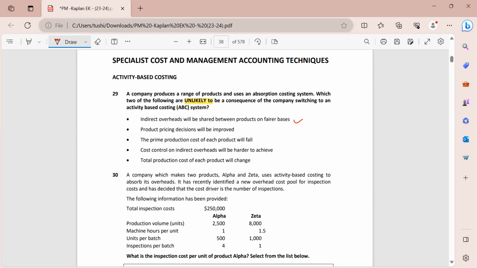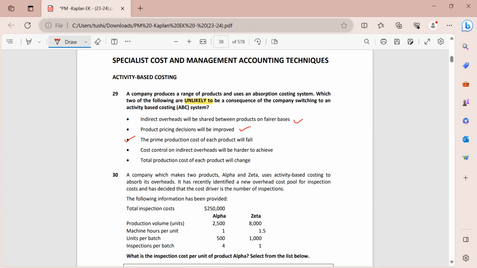Product pricing decisions will be improved. Yes, when we know exactly on which thing we are spending how much money, we will be able to better price our products. The prime production cost of each product will fall. Now, this will exactly be your answer. Why? Because when you are using ABC costing system, it is only the method of allocation which is changing. The cost remains the same. Only how the overheads are absorbed gets changed. So the prime production cost of each product will in fact remain the same.